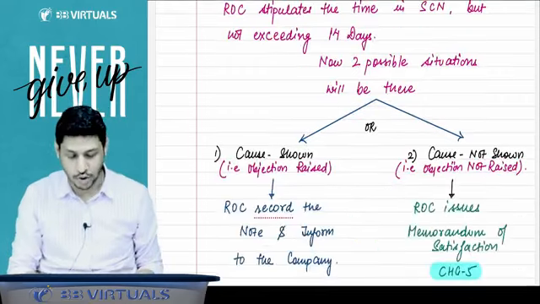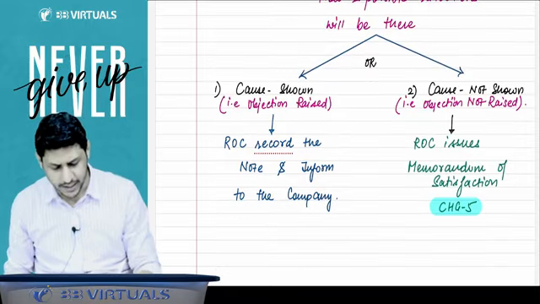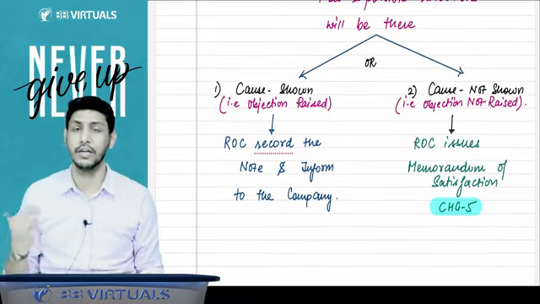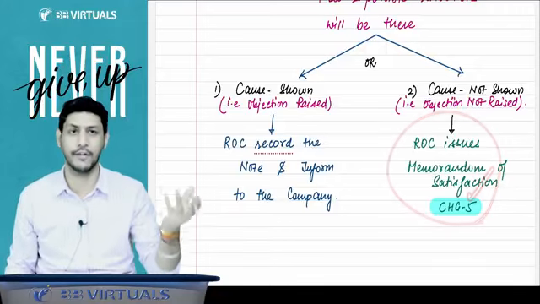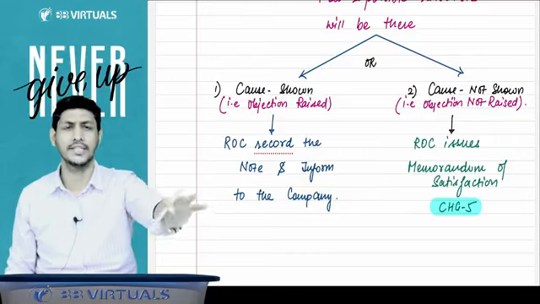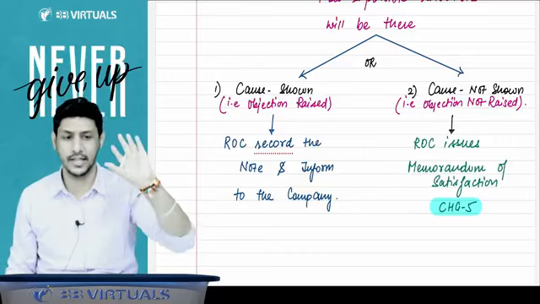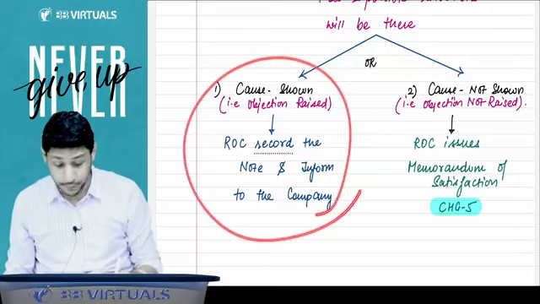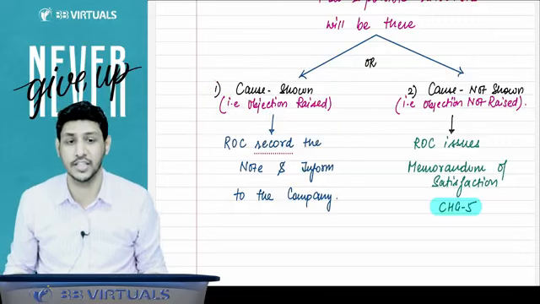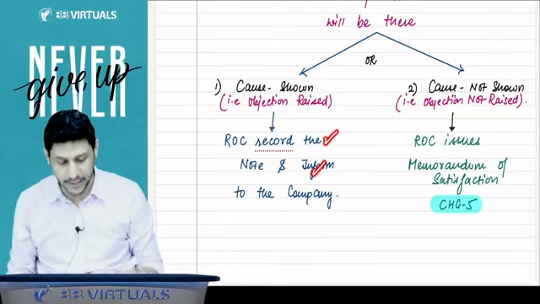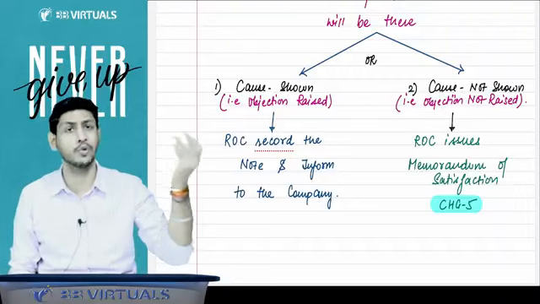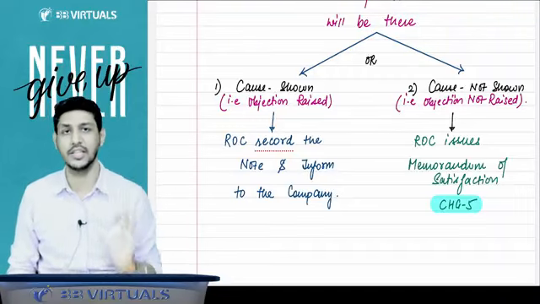And now the charge holder will do one of two things. Either he will raise the objection or he will not raise the objection. If he does not raise the objection, the ROC will issue CHG5. Yes, your charge is released. You have repaid the amount. But if the charge holder raises the objection, then ROC will record that in its notes and inform the company that so and so objection is raised by the charge holder.